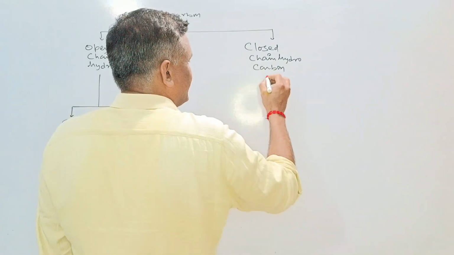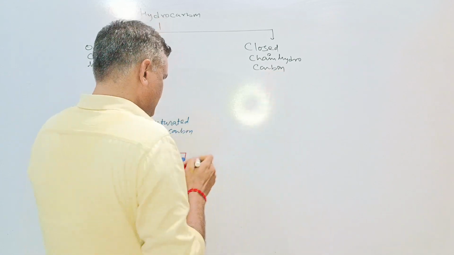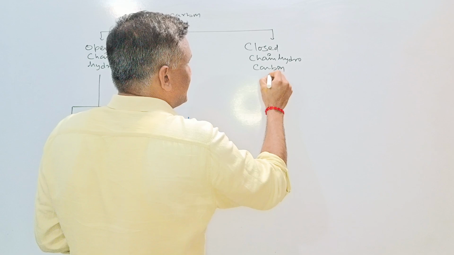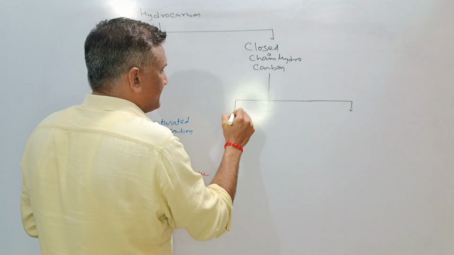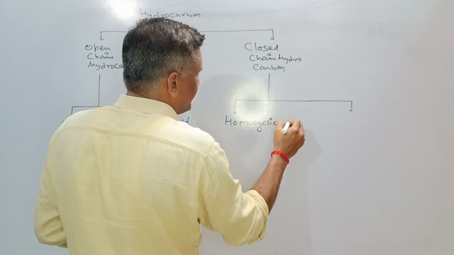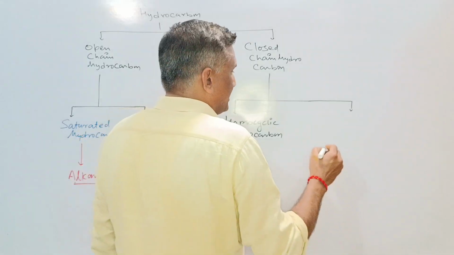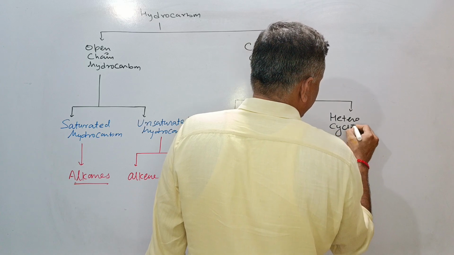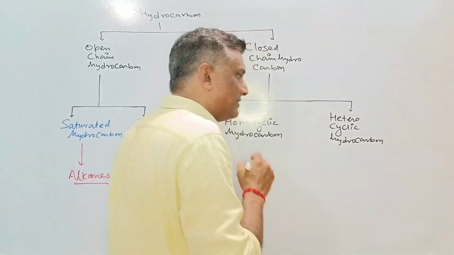Now, I would like to go with the closed chain hydrocarbons. There are two types of closed chain hydrocarbons. First is homocyclic hydrocarbon, and another is heterocyclic hydrocarbon. Homocyclic hydrocarbon and heterocyclic hydrocarbon.